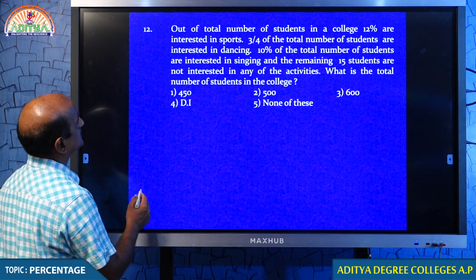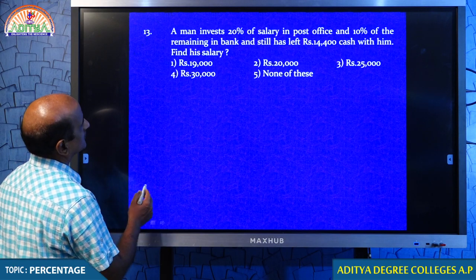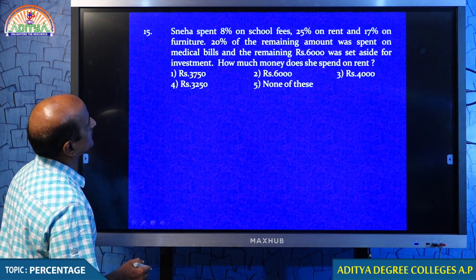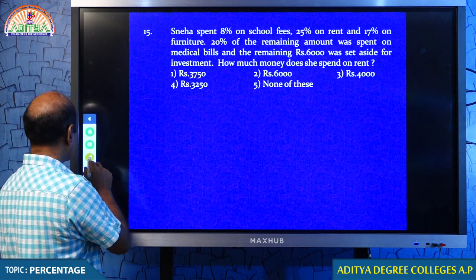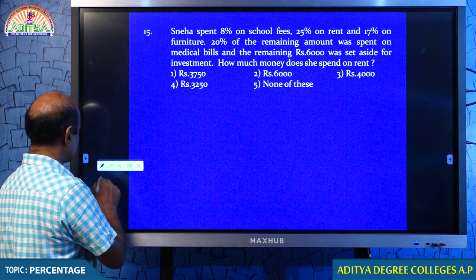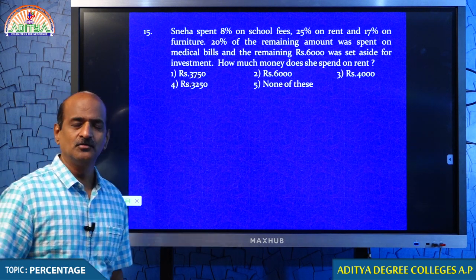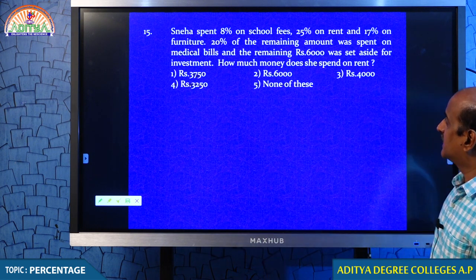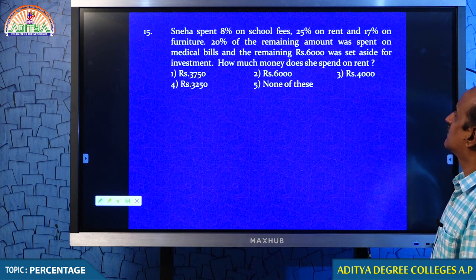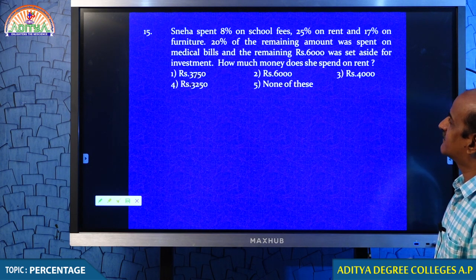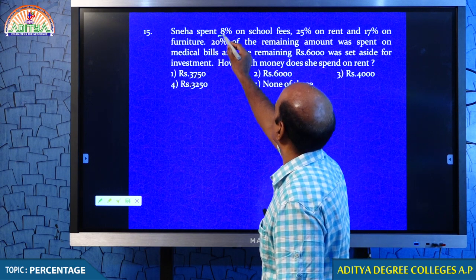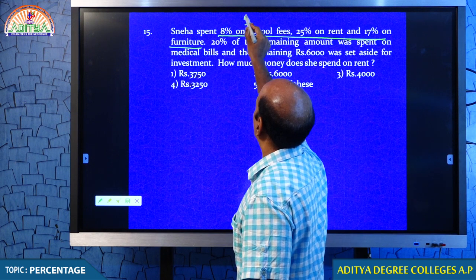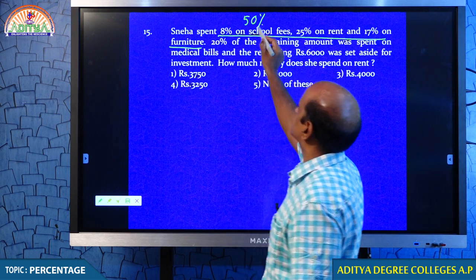The 11th one, yes we did. 12th one, 13th question, question number 14, question number 15. Yes students, now question number 15. As I told you, some questions we will be discussing at the end, because maybe this time you get more clarity. Sneha spent 8% on school fees, 25% on rent and 17% on furniture. 8, 25 and 17, the entire value we can calculate as 50%.